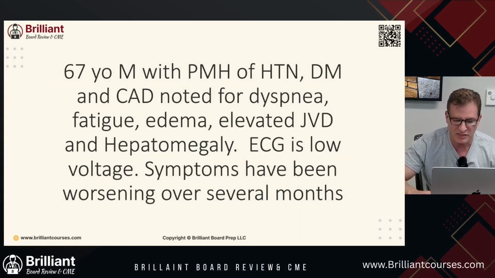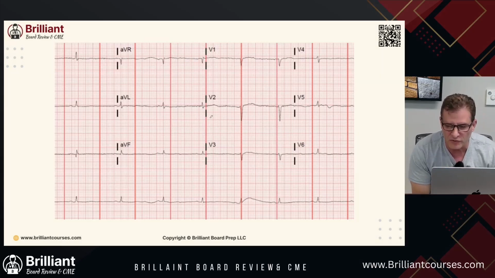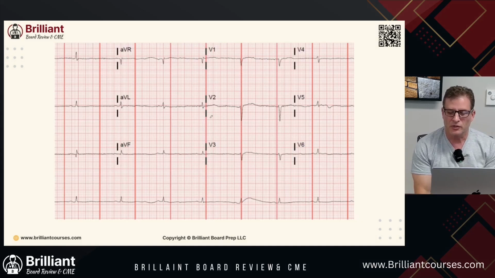Now let's look at the EKG. See, look at how low voltage this is. Very low voltage electrocardiogram, ECG, refers to reduction in amplitude. See, look at the QRS. Look how small the QRS complexes are. It's defined as QRS amplitude less than 0.5 millivolts in limb leads and less than 1 millivolt in precordial leads.